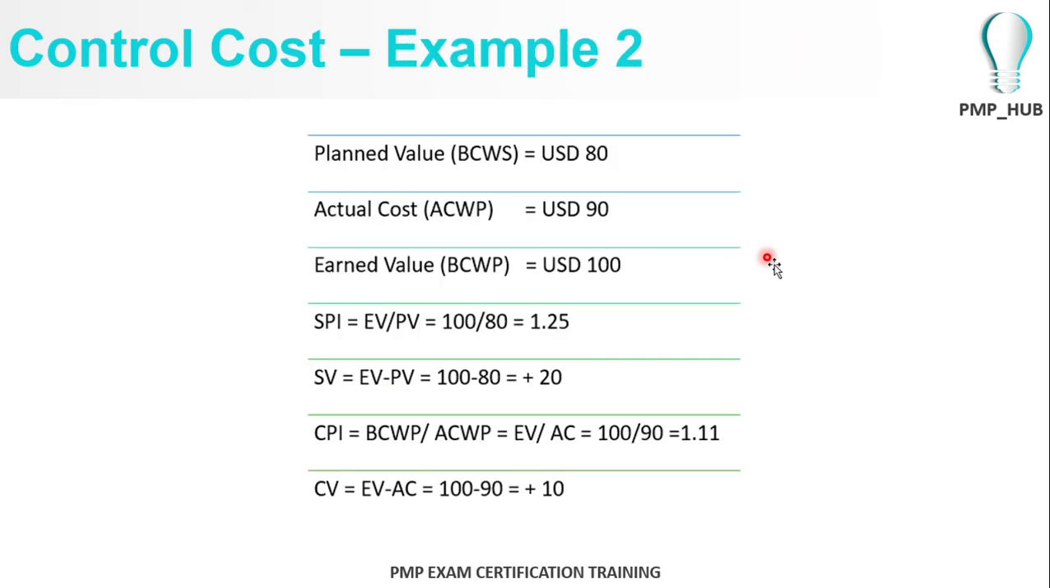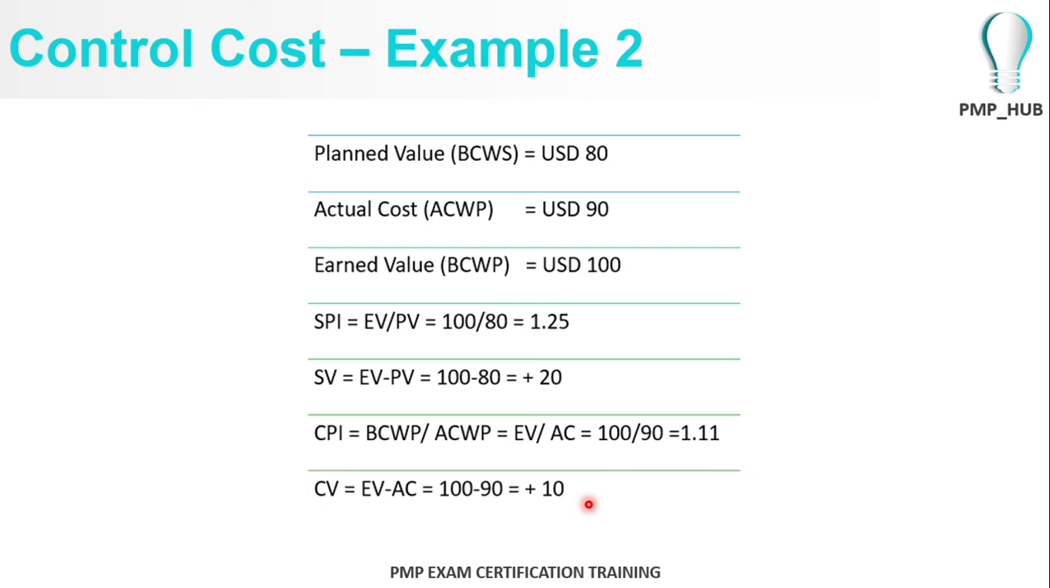Earned value was 100. So we had a positive schedule variance of 20 in monetary terms, because he had worked efficiently and laid more bricks during 4 hours. If he continues like that, the project is going to end early. And the cost variance is a positive variance, not a negative one. It's favorable for us because the earned value is more than the actual cost.